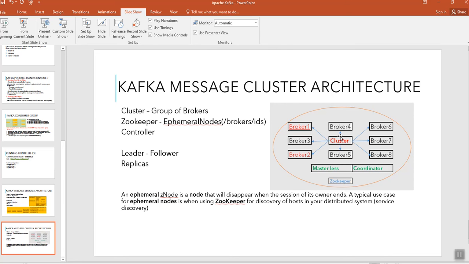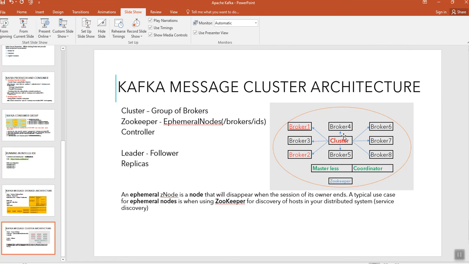and scalable system. In a normal local or development environment, what you do is create one broker and design the system. When you push into production, you may initially have 5 to 6 brokers. As and when the data volume increases, you will increase the brokers in the cluster. Okay, you created the cluster.